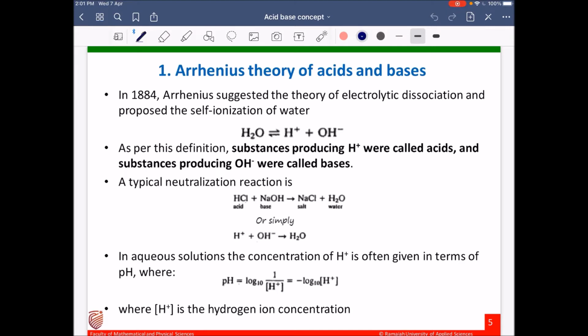A typical neutralization reaction is given, where hydrochloric acid reacts with sodium hydroxide and forms sodium chloride and water. In this reaction, we can see that HCl produces H plus ion and will be known as an acid. Sodium hydroxide produces OH minus ions, so it will be called a base. In aqueous solutions, the concentration of H plus is often given in terms of pH, where pH equals the negative logarithm of hydrogen ion concentration.